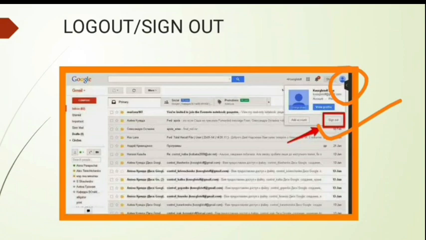Okay, so now this way you have understood how to create an email account and the other features that belong to email services. You have to always learn